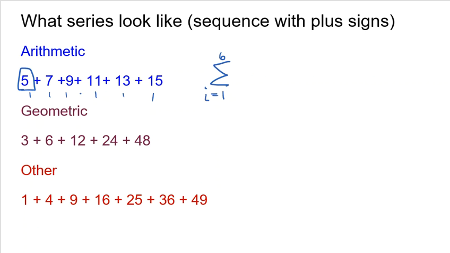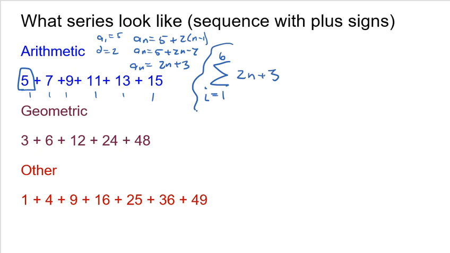Well, that's easy because we learned how to write an arithmetic formula. The first term is 5, and the common difference is 2. So my formula for any term is going to be the first term plus 2 times n minus 1. I'm going to distribute that 2 to get 2n minus 2, so my formula would be 2n plus 3. 2n plus 3, and that is what goes right here.